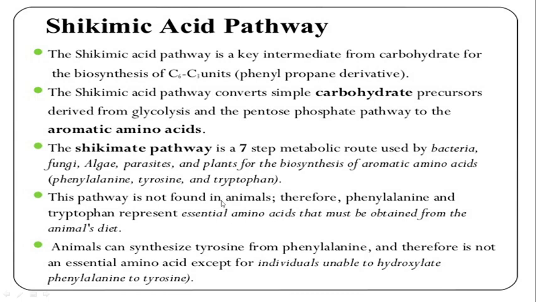But these are essential amino acids, and the requirement for essential amino acids is met from the diet. That diet includes plants, and when the plants are eaten by the animal, they will get that tryptophan and phenylalanine. Animals can synthesize tyrosine from phenylalanine, therefore it is not an essential amino acid. So tryptophan and phenylalanine are essential amino acids, but tyrosine is not an essential amino acid because it can be synthesized from